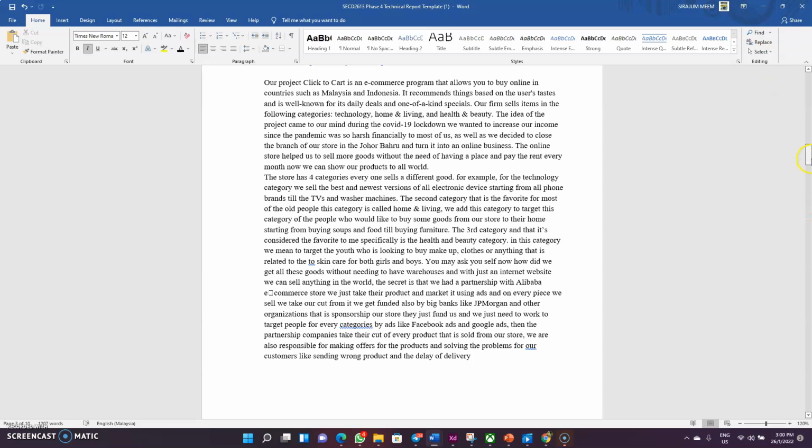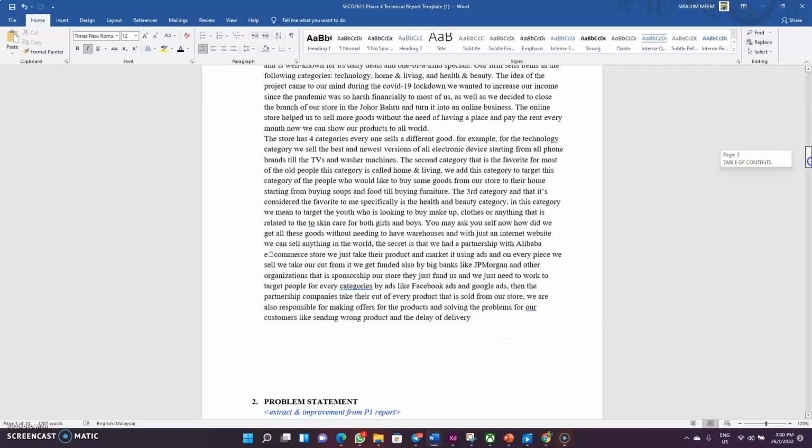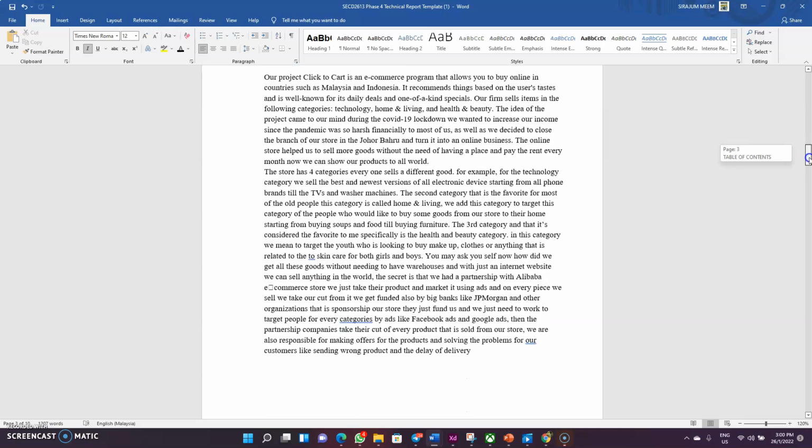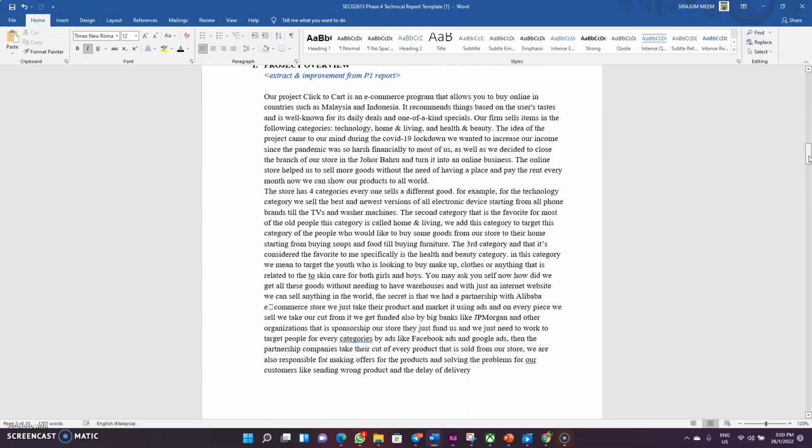So my part was the order item, how to order from Click to Cart, and how to place the order. How to give an order from a user, and how to receive an order into the system, and how the system will work, how the system will act when someone orders something. This is the main factor here.